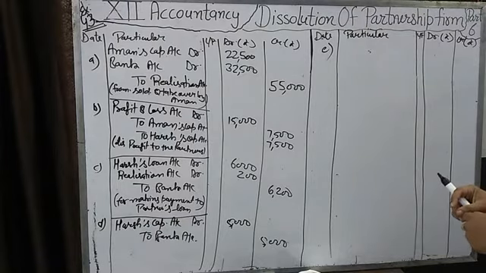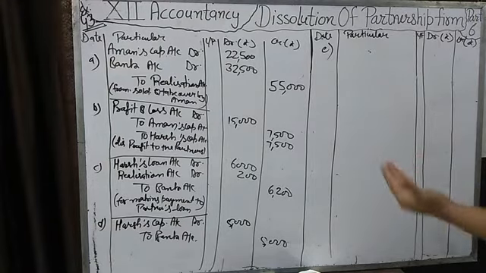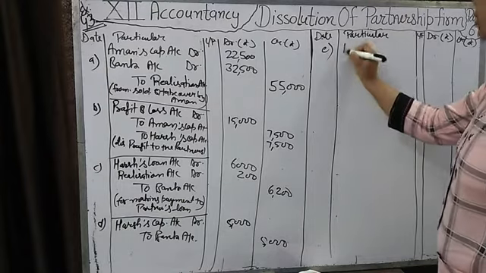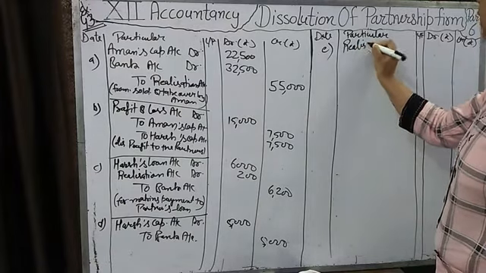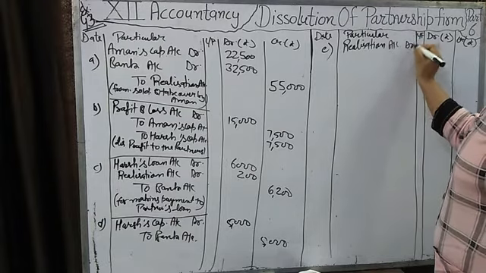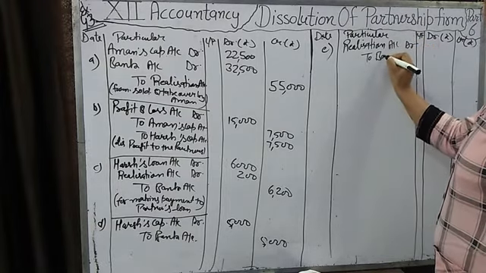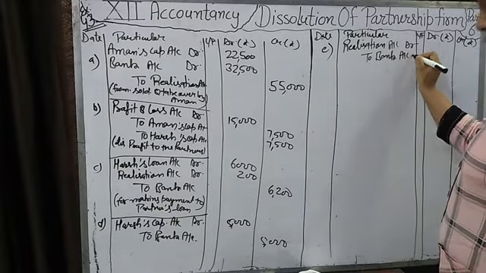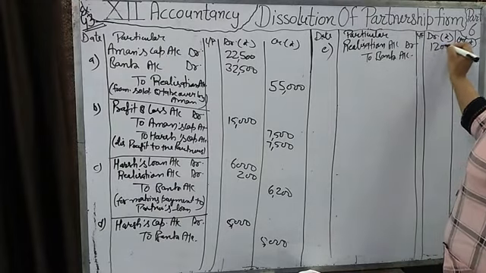And first and final dividend of 25% received from his estate. So if the firm will pay, then Soham will be insolvent, then the firm will pay that bill amount to the bank. So two entries we will pass for this transaction. When the firm will pay the amount to the bank, when the bill was dishonored, realization account debit to bank account, amount is 1200,